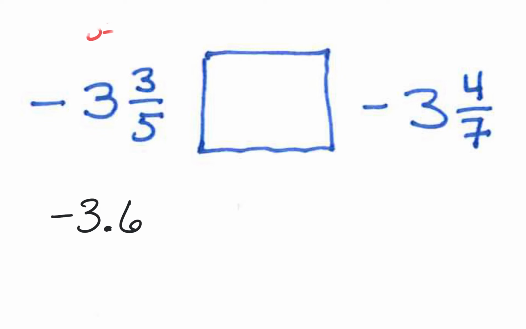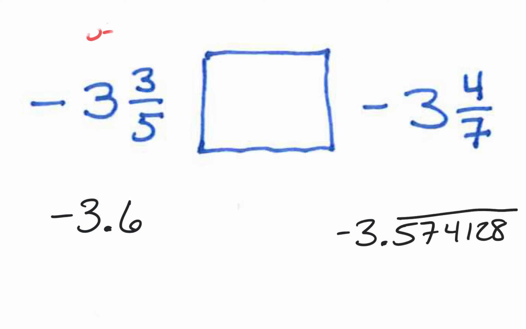Okay, Ella. Hang on, keep going. It's 5, 7, 1. Keep going. 4, 2, 8. And then does it repeat? Okay. So this is going to be a negative 3.571428 repeating.